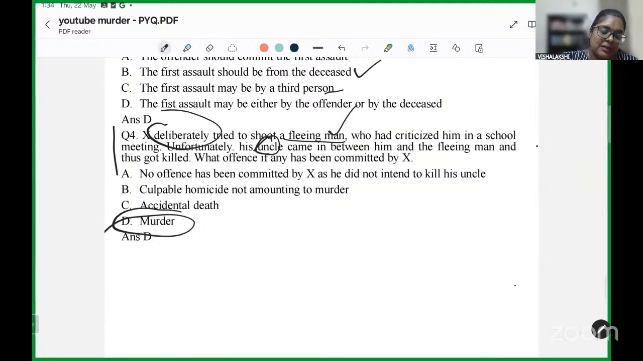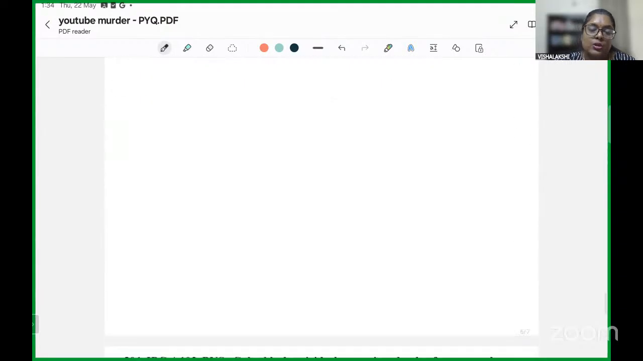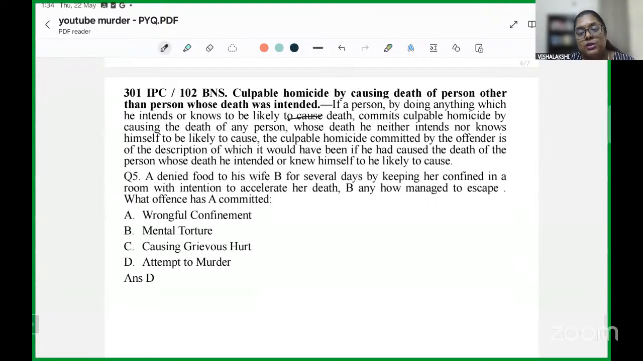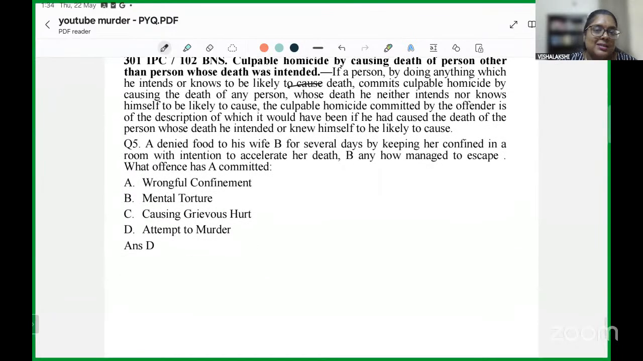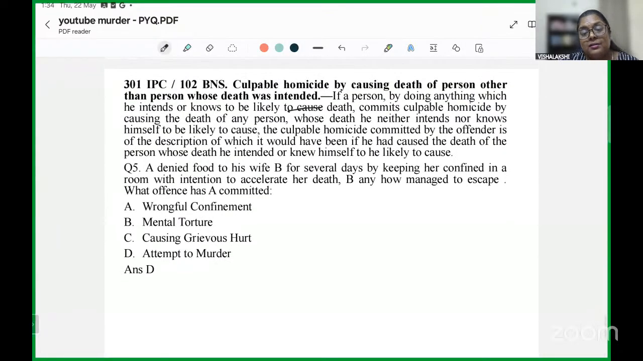The fact that he deliberately shot hints at the fact that there was an intent to kill, there was an intent to cause an injury, and shooting in itself being such an act was hinting at the fact that the person intended to cause death of the person. Therefore, the most suitable answer to the question is that he should be liable for murder.